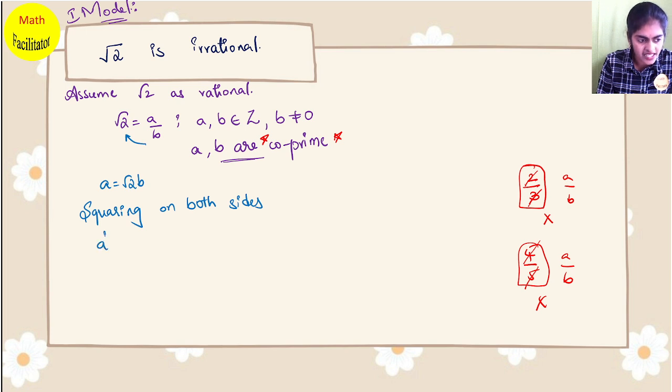It will give you A square is equal to 2B square, or I can write this as 2 times B square.